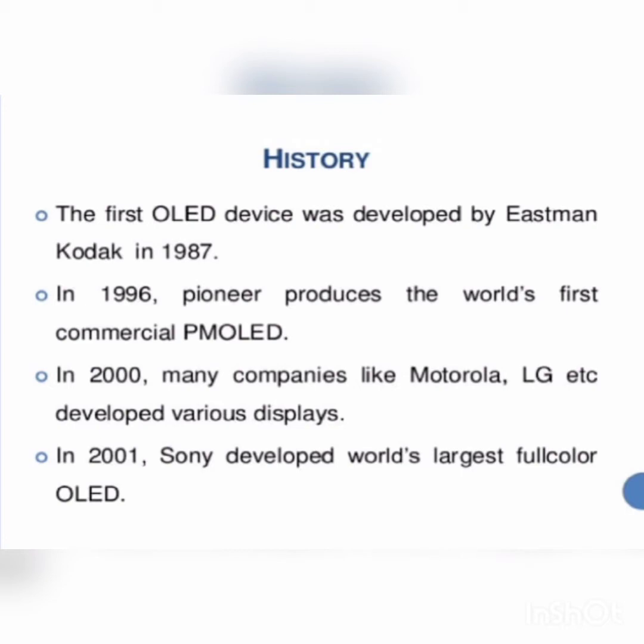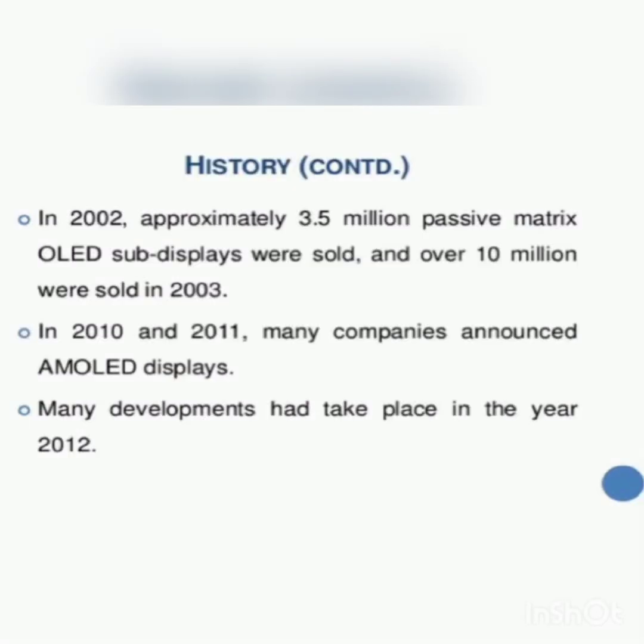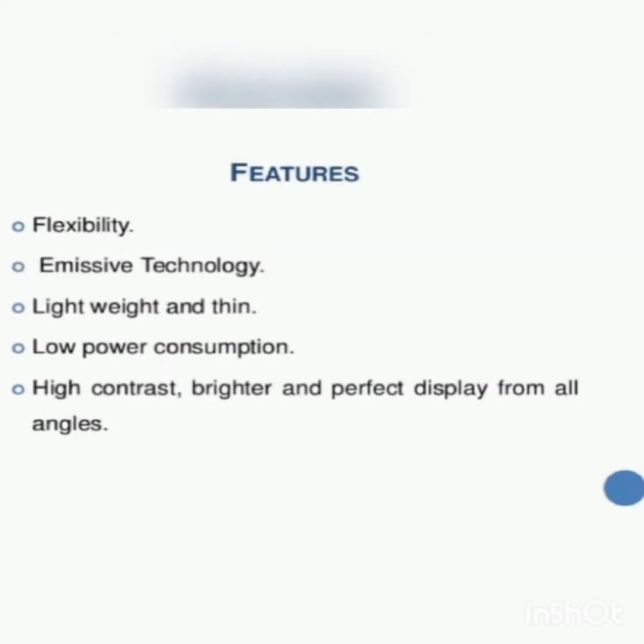In 2000, many companies like Motorola, LG, etc. developed various displays. In 2001, Sony developed the world's largest full-color OLED. In 2002, approximately 3.5 million passive matrix OLED sub-displays were sold, and over 10 million were sold in 2003. In 2010 to 11, many companies announced active matrix OLED displays. Many developments took place in 2012. And next, the future of OLED.